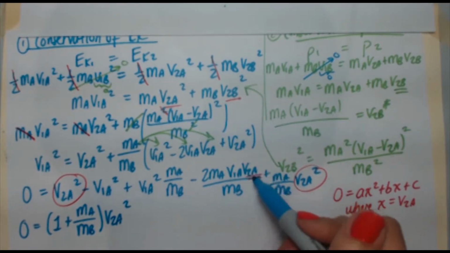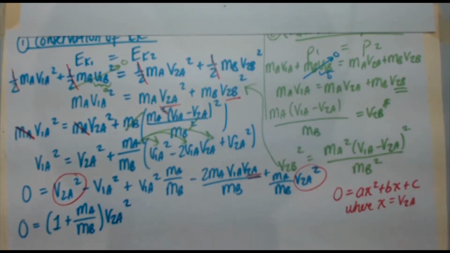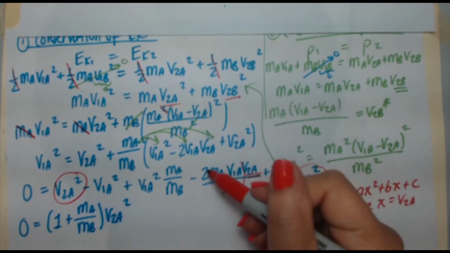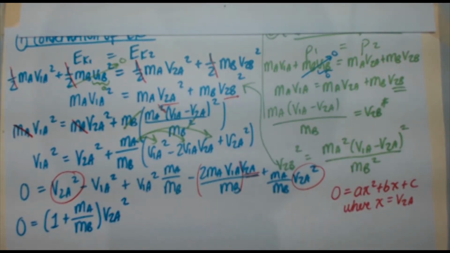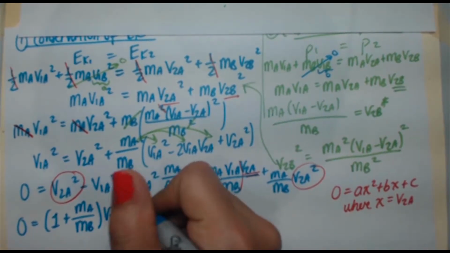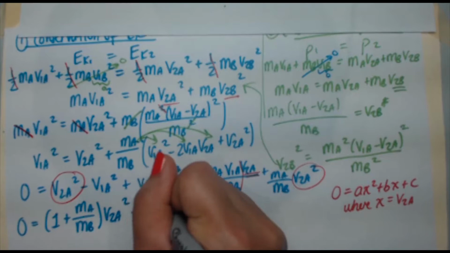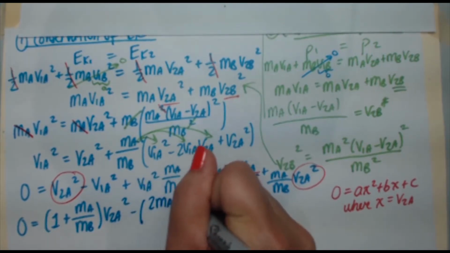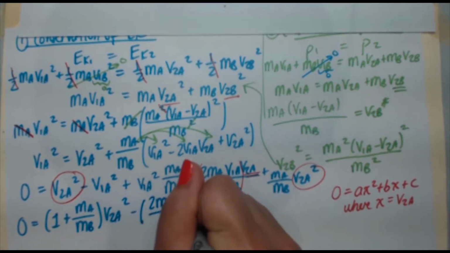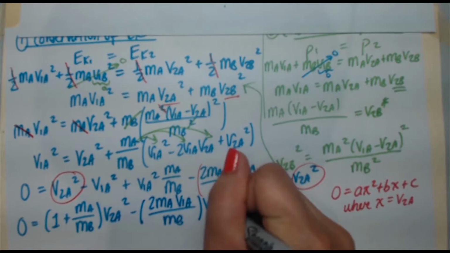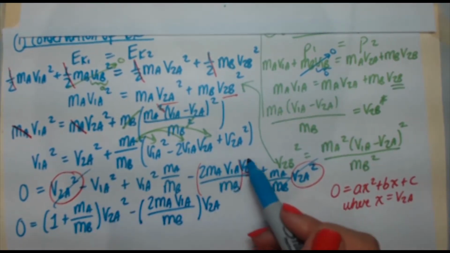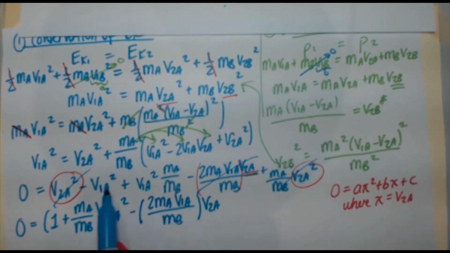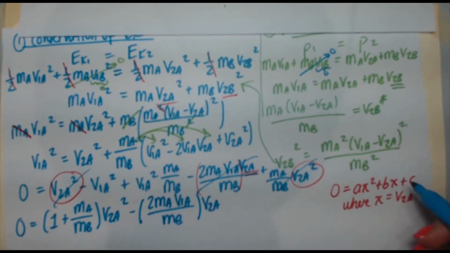Now for the v2a by itself, this is what's in front of it right here. So the minus 2 ma v1a over mb. So that's what's going to go next. So minus bracket 2 ma v1a over mb, v2a. And finally, so we took care of this term, and this term. So whatever's left over, these two parts, that's like the constant term.